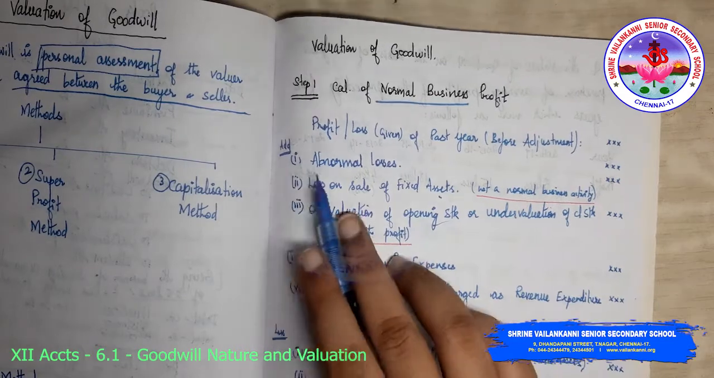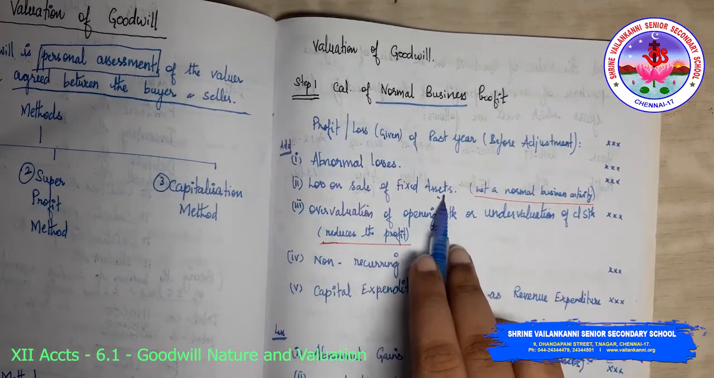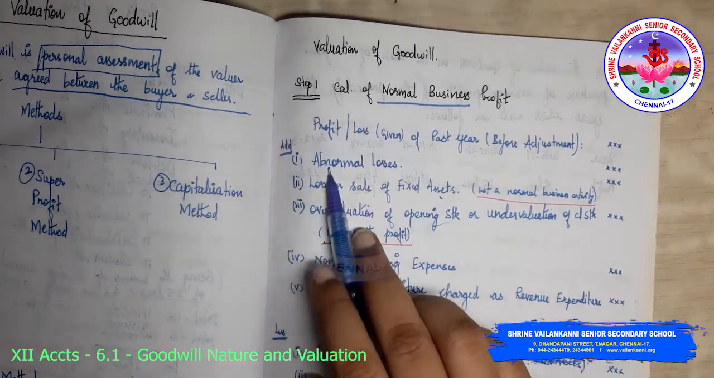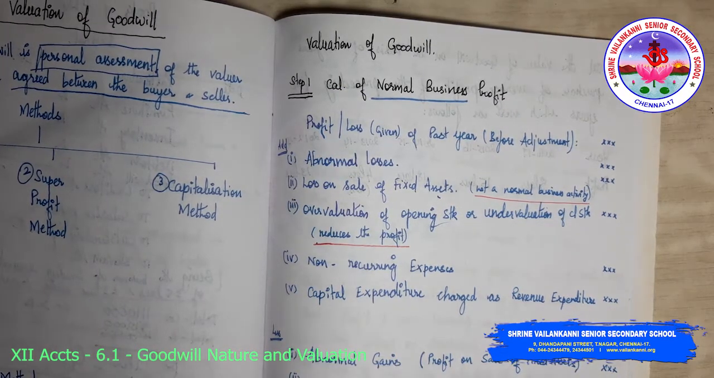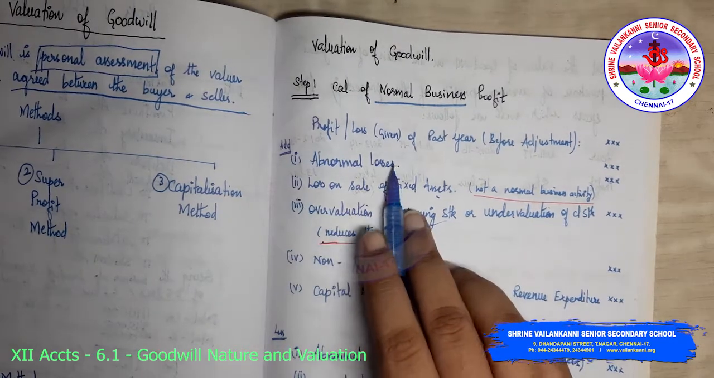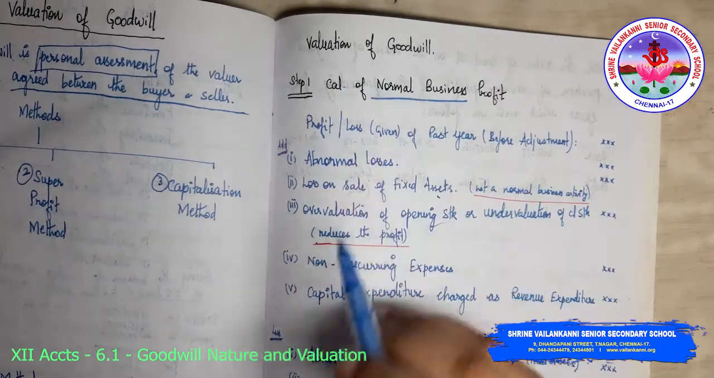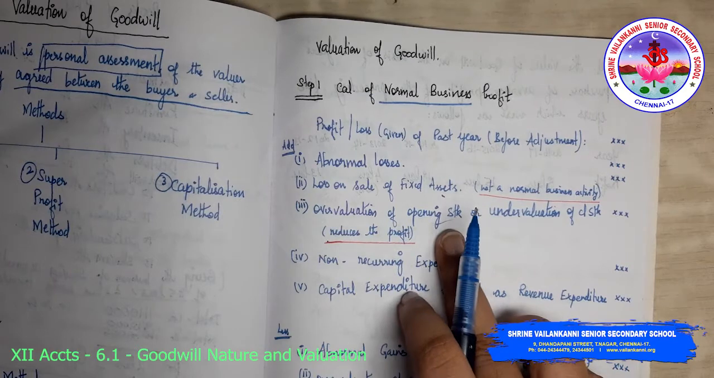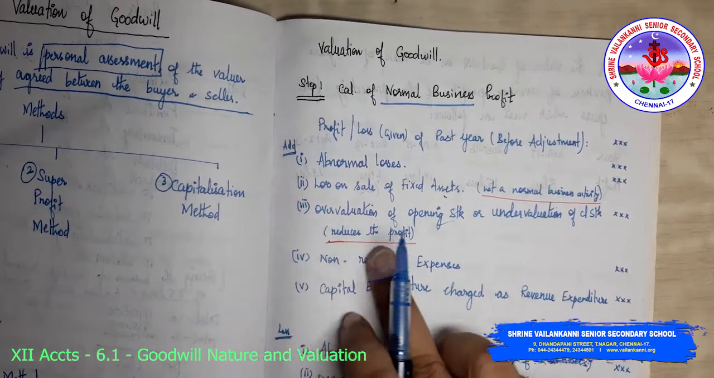You have to understand what to add. You have to add abnormal losses and loss on sale of fixed assets, which is not a normal business activity; that's why you are adding it. Abnormal losses are not normal: suddenly there is a fire, or a theft, which is an abnormal loss. A loss on sale of fixed assets is also not part of normal business activity, since once in a while you sell fixed assets. Also add overvaluation of opening stock or undervaluation of closing stock, as these reduce the profits.